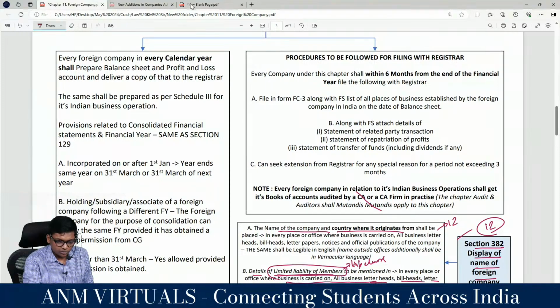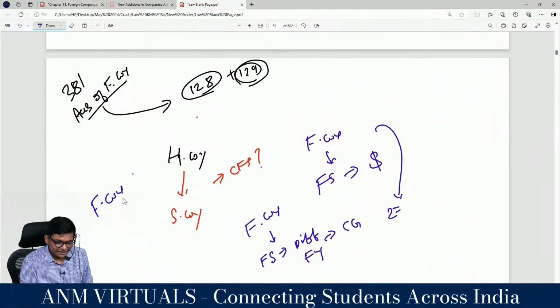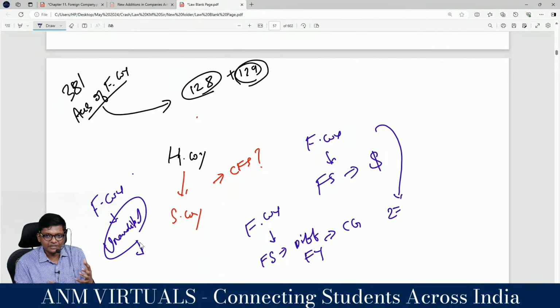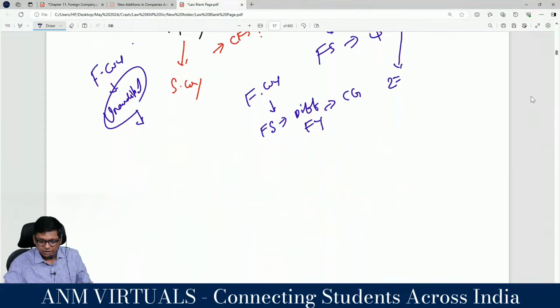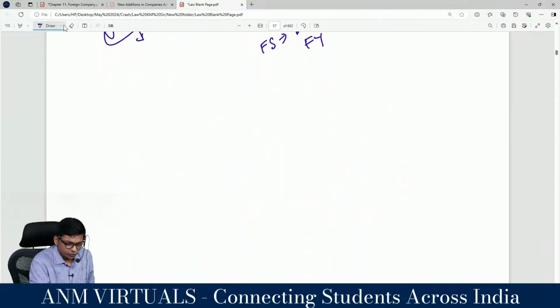Yeah, one more point we saw. If the foreign company does not require audit, the unaudited statements will be consolidated. That doesn't come here. I didn't tell that point. Where does the point about a foreign company having unaudited statements come? Be very careful, guys. That point doesn't come here.